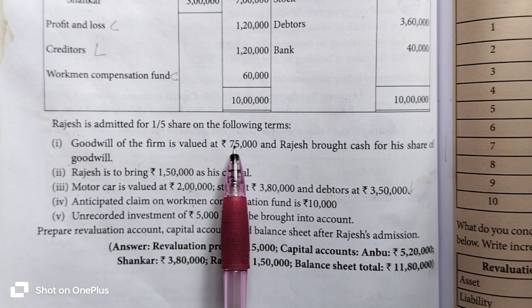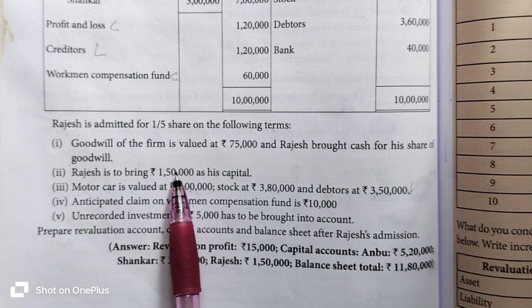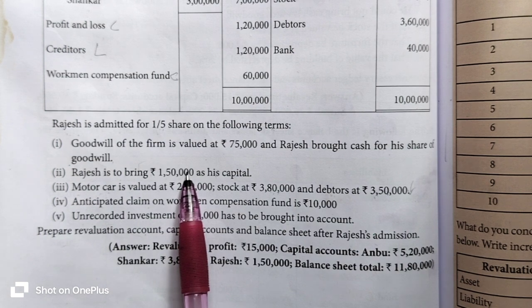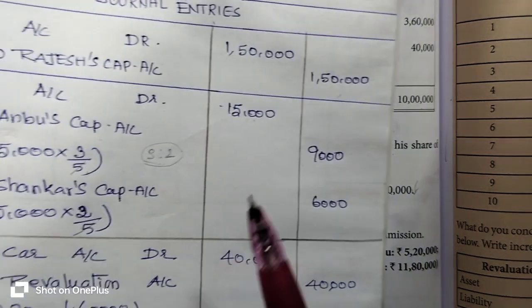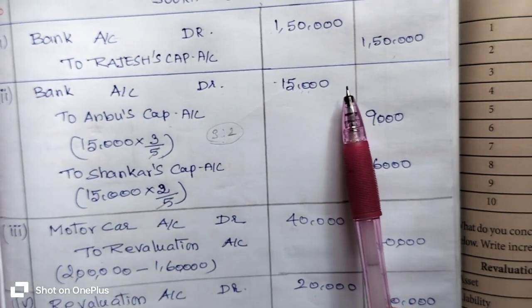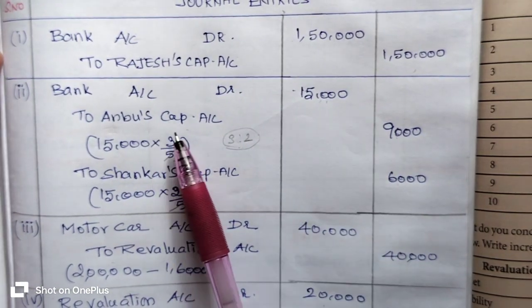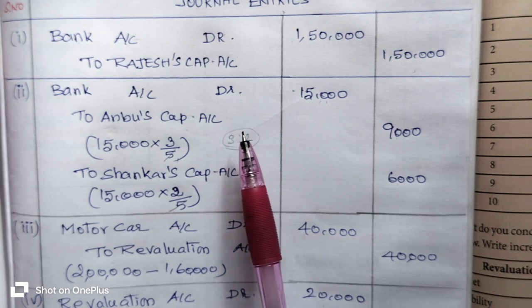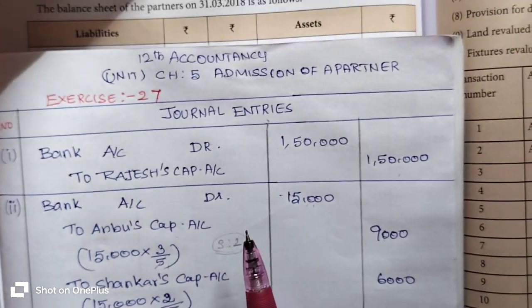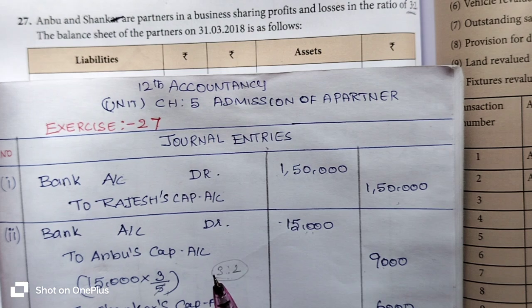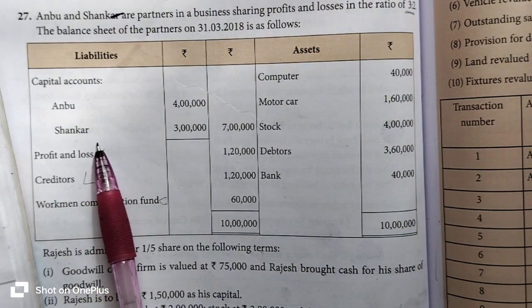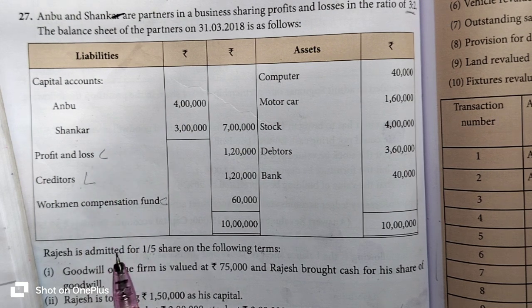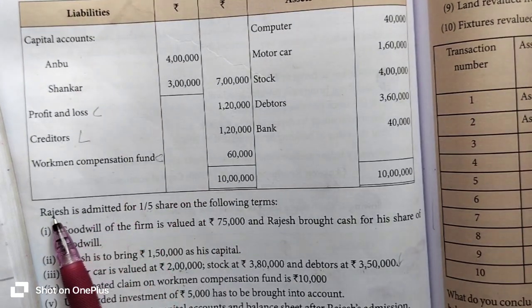The capital value 1,50,000 rupees is used for expansion of the business. And Rajesh's share of goodwill 15,000 rupees is to be transferred to the old partners' capital account in their sacrificing ratio. Why? Because old partners Anbu and Shankar sacrifice their share of profit in favor of the new partner Rajesh only.